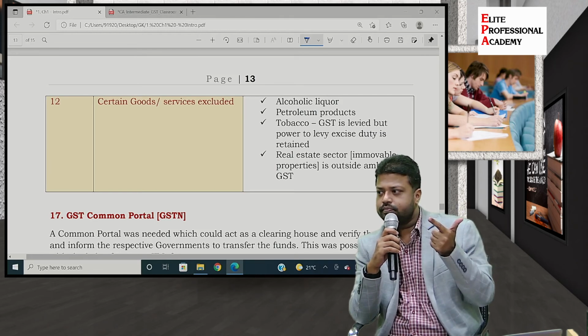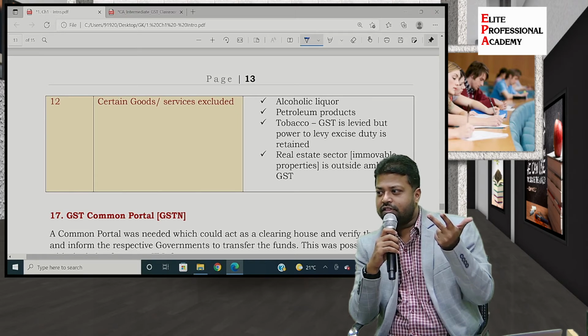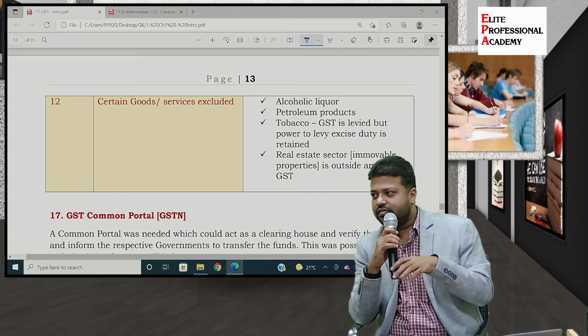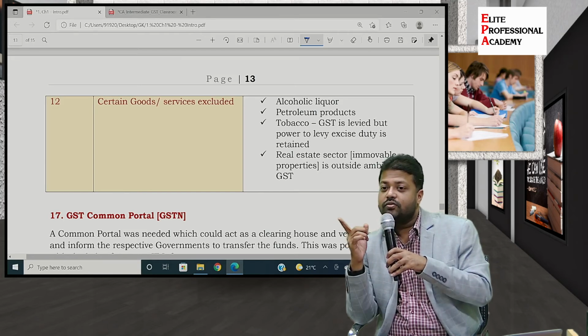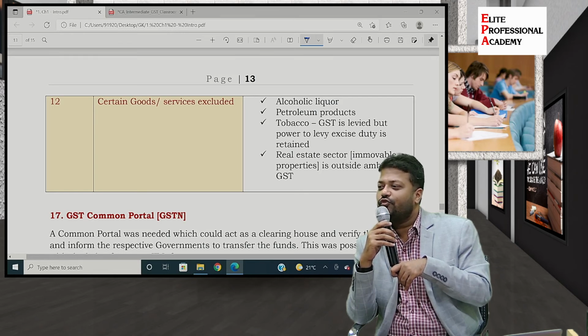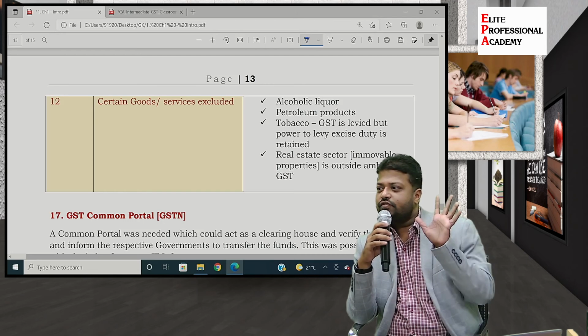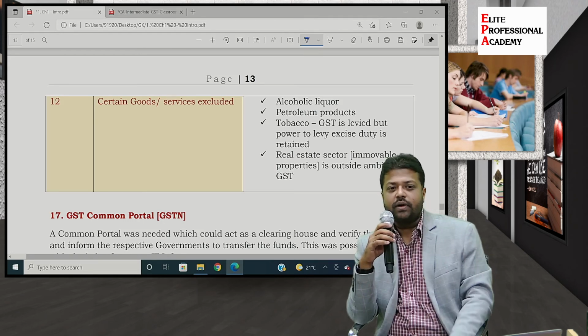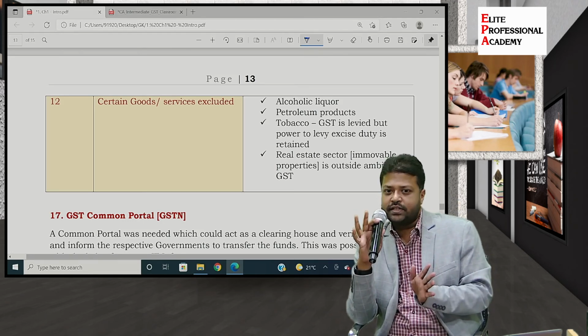Petrol, crude oil, natural gas. Fifth one, correct? Aviation turbine fuel, ATF. So these are the 5 products which are not covered by GST, excluded from GST.